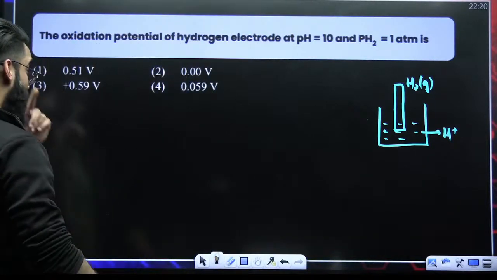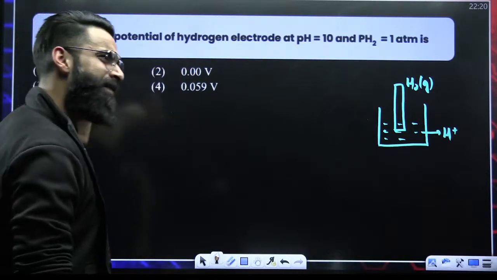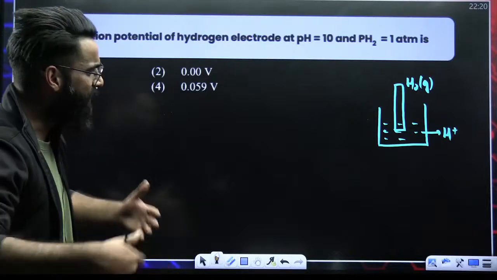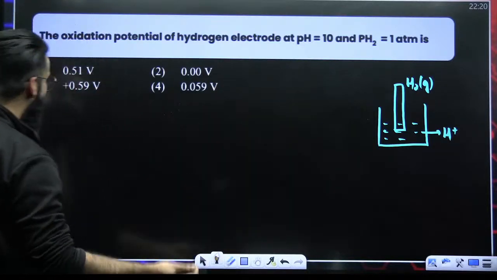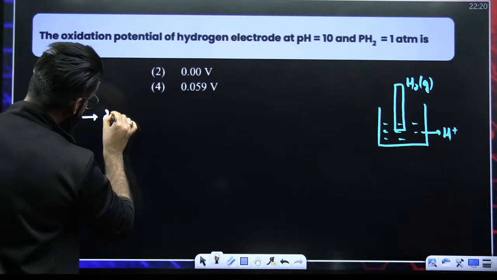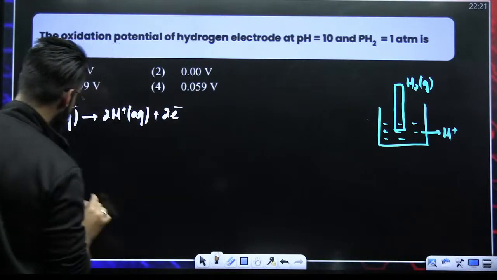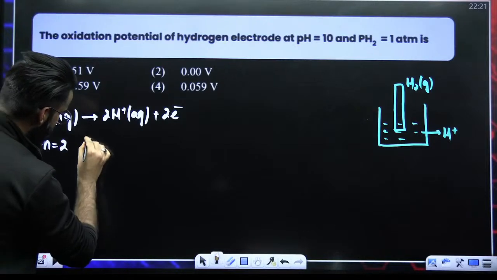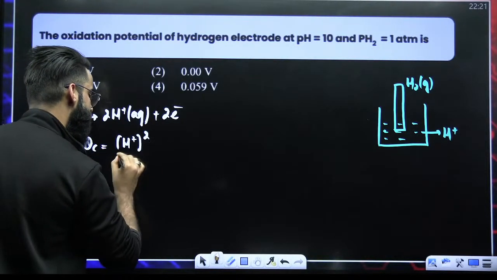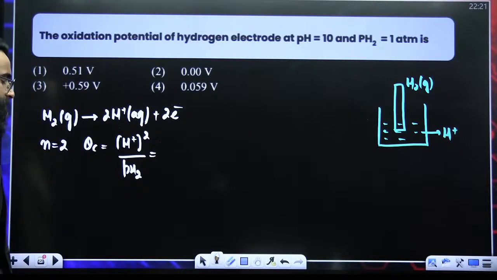So guys, first of all, we have to talk about oxidation potential. Oxidation takes place at the anode. Let me assume that this hydrogen electrode is behaving like an anode. And when the hydrogen electrode behaves like an anode, what happens? Oxidation. So the reaction is going to be H2 gas gives 2 times H positive aqueous, and with this you get 2 electrons. So the N value here is 2. QC is going to be concentration of H positive raised to the power 2 divided by partial pressure of H2 gas. Perfect.